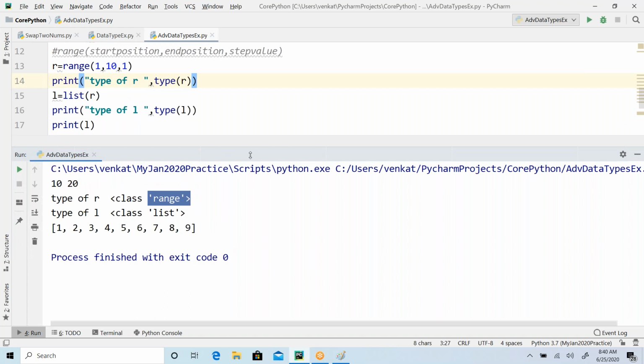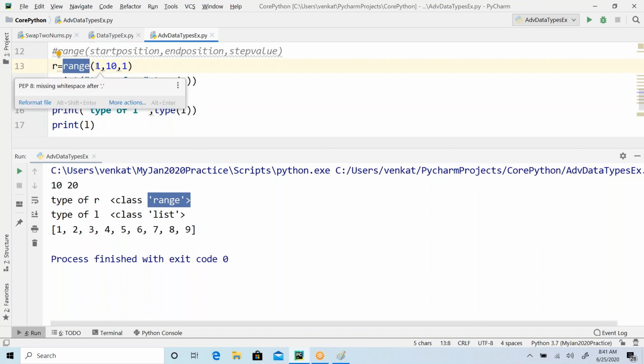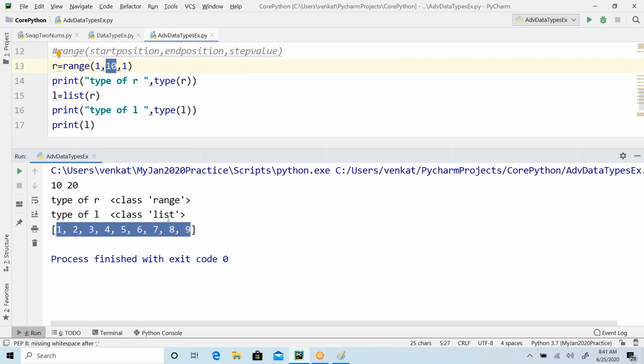However, there is an important interesting point here. I have given a range of 1 comma 10, right? My start value is 1, my end value is 10, and of course the step value is 1. The difference of these elements is 1, step value is 1, that is clear, so no issues with that.